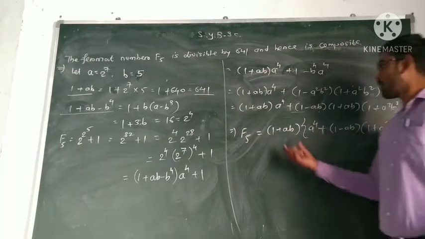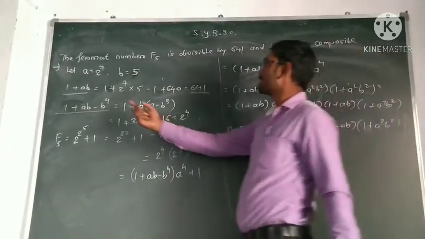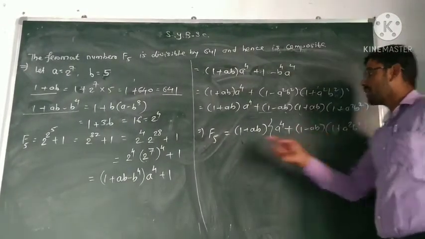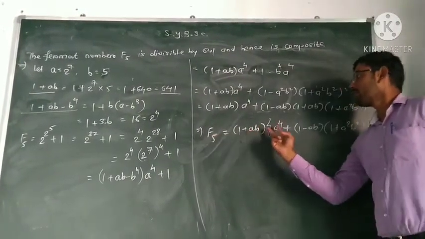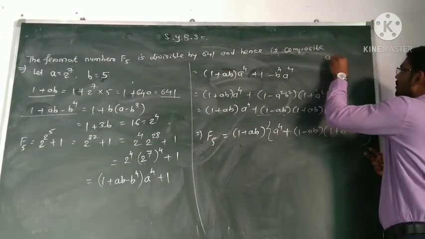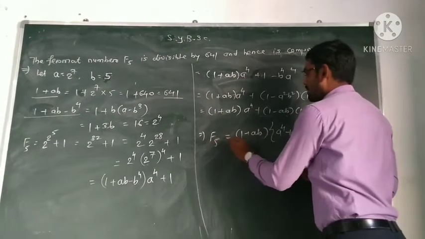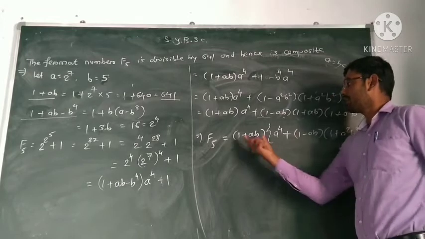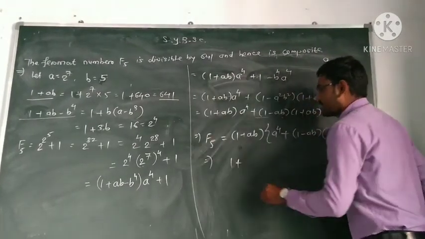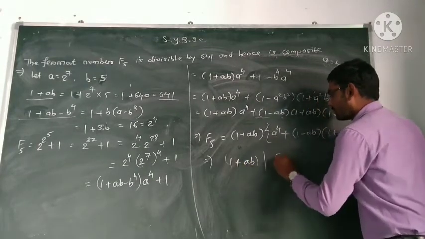Now look at this, 1 plus ab is an integer, because 1 is an integer, a is an integer, b is also an integer, and this term is also an integer. So we get F5 is equal to some term like, a is equal to bc. This means b divides a. Some number is equal to a multiple of 2 integers. This means this number divides F5. So by divisibility, 1 plus ab divides F5.